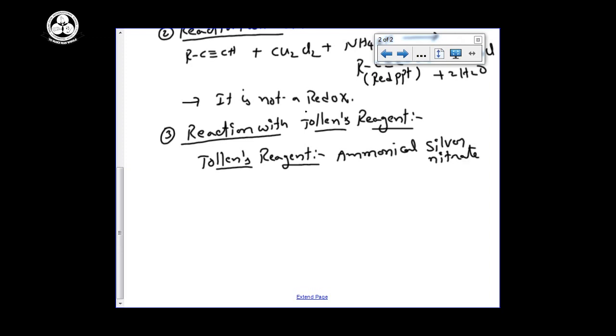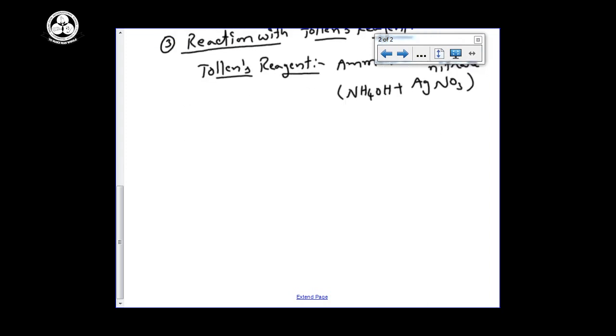So ammonical silver nitrate means, previously how we were saying ammonical solution means ammonium hydroxide plus silver nitrate AgNO3. The combination of these two components we can say ammonical silver nitrate. This compound we are using in +2 organic chemistry, that is identification of carbonyl compounds. Tollens reagent test we are doing, practicals also, very important chemical reaction this is.